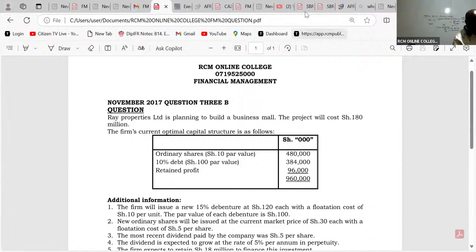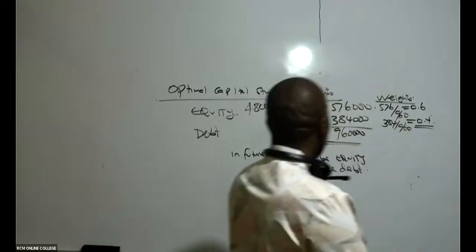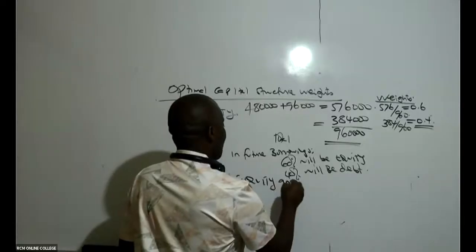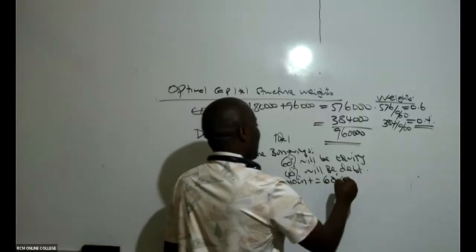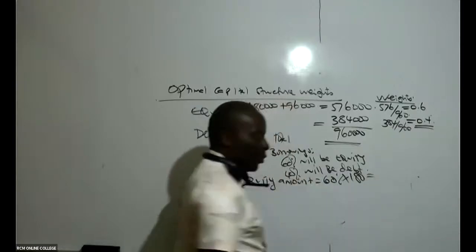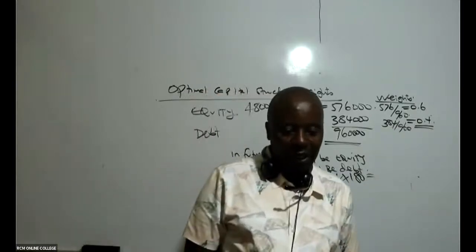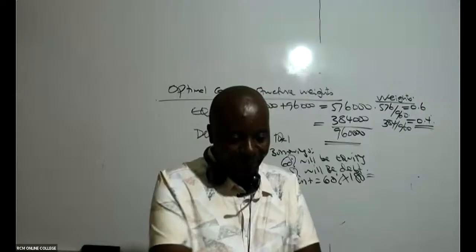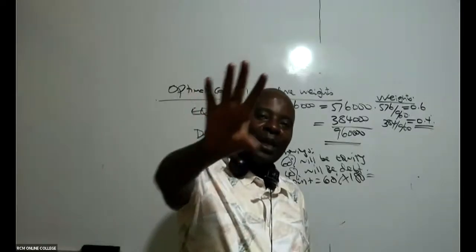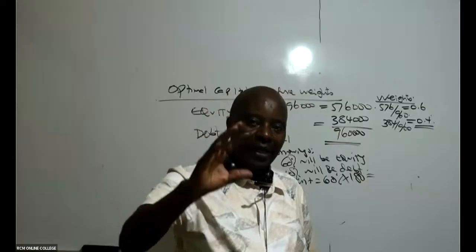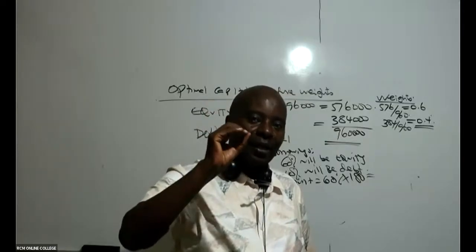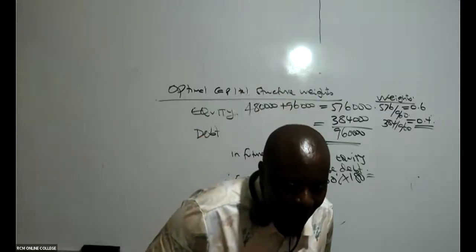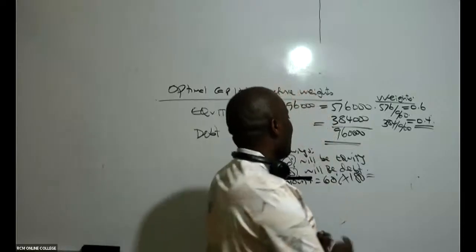So out of the 180 million, we know that 60% will be equity. Therefore, equity amount will be 60% of 180 million. So is there somebody who can give us this figure? Because you see, the mall they are planning to construct is 180. So out of this 180, how much should be equity? How much should be debt? So according to Margaret, it is 108 million. Yeah, thank you very much.